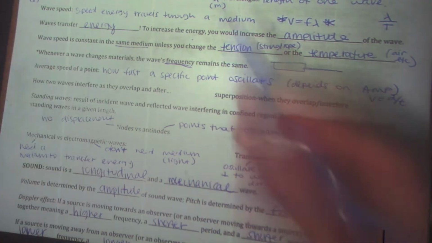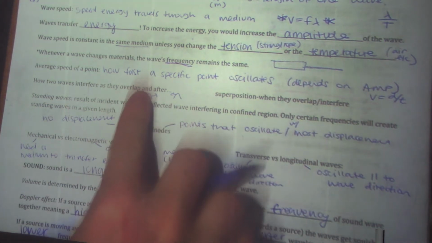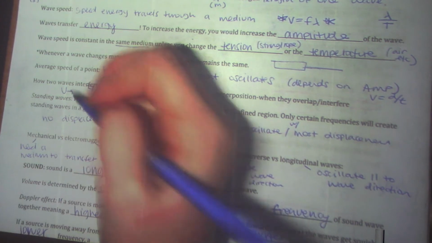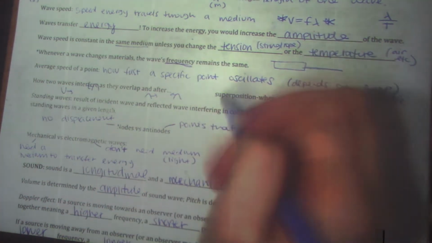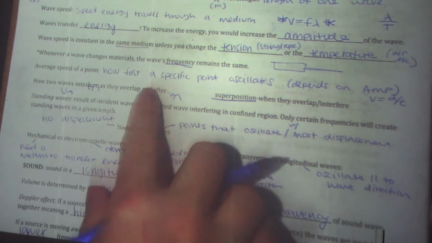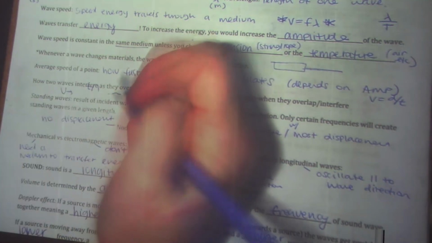If you have two waves like this coming towards each other, they're going to overlap and make a bigger wave while they are overlapped. Constructive interference. If you have something like this coming towards something like this, that would be some sort of destructive interference. It's called superposition. That's when the waves are superimposed on one another. They overlap. They're interfering with one another. The superposition is when these two are on top of each other, they create this. Or whatever, if there's a flat line, depends on what the actual amplitudes are.